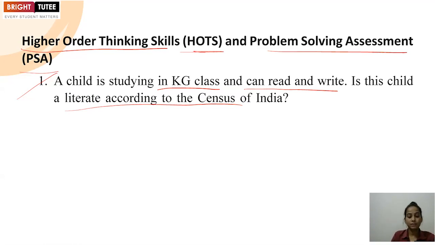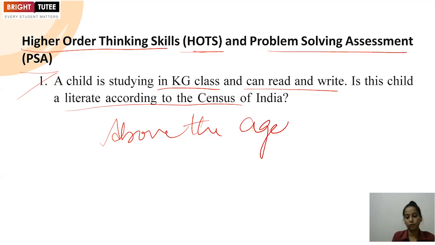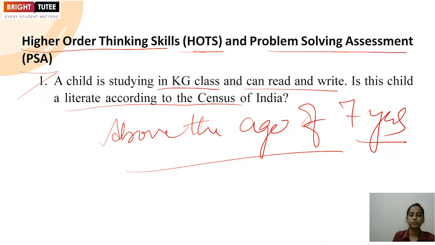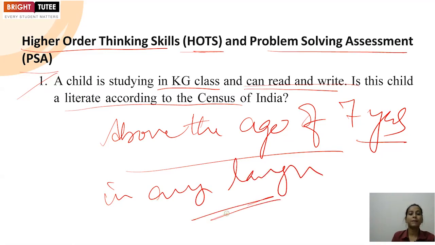So we have to understand that anyone who can read and write and must be above the age of 7 years in India. Basically, we are talking about the one who is above the age of 7 years and is able to read and write in any language, will be considered as literate. Clear? So, according to that, this child will not be considered as literate.